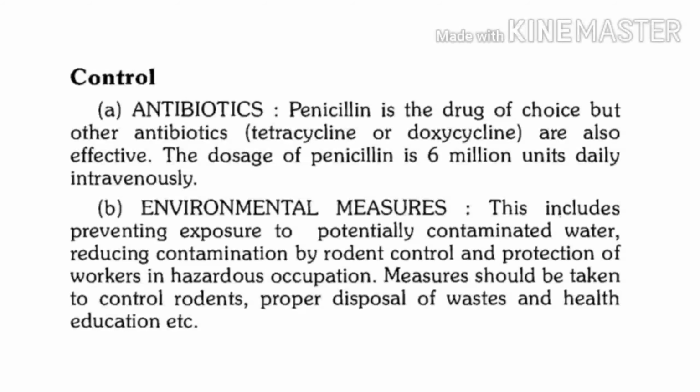Once they are trapped, they should later be killed in an appropriate manner, and the killing method for these trapped rats is drowning. So if we drown them in water, they get destroyed. So this is trapping followed by destruction of rats.